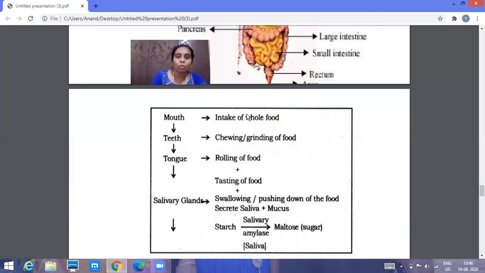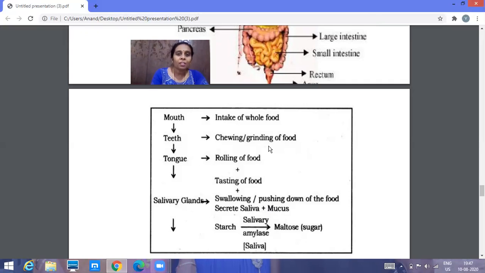After intake of the whole food, what should happen? It has to be chewed properly, ground properly. We cannot swallow the food as it is, because it has to be broken down into small particles. That will be done with the help of the teeth. The buccal cavity consists of the teeth, and that helps in chewing and grinding food.